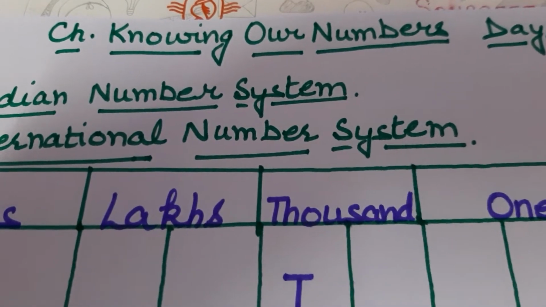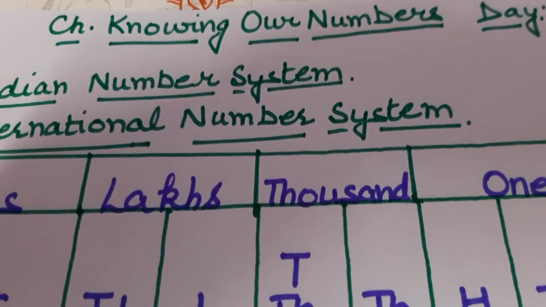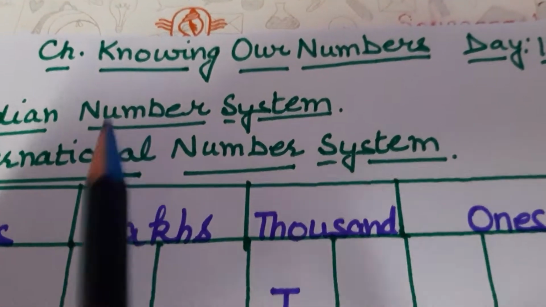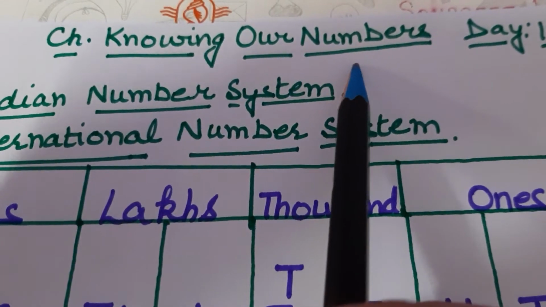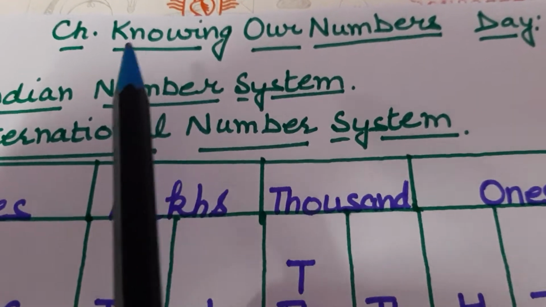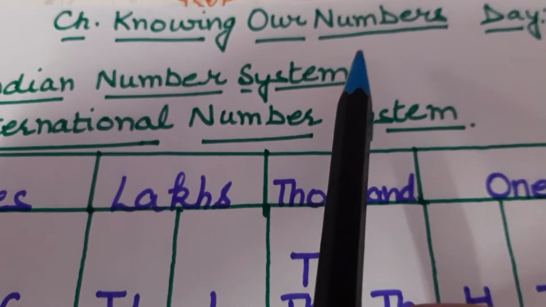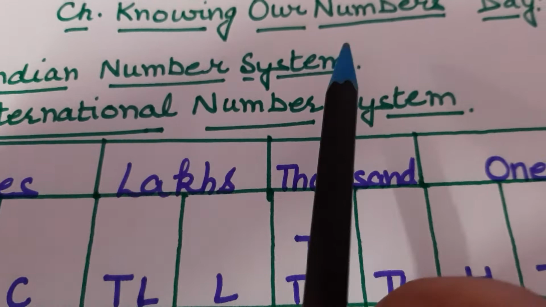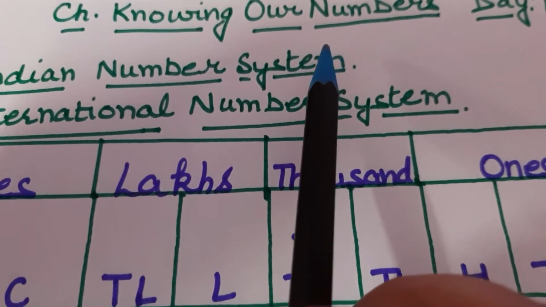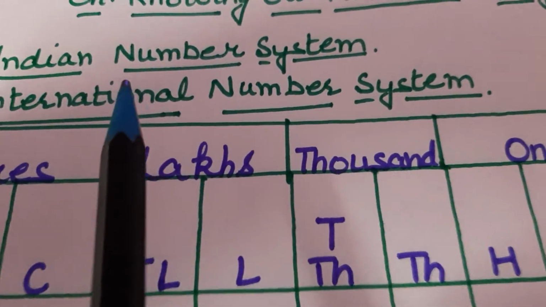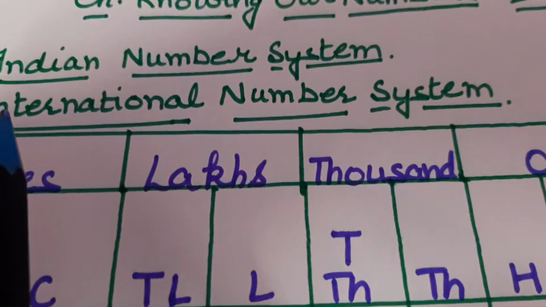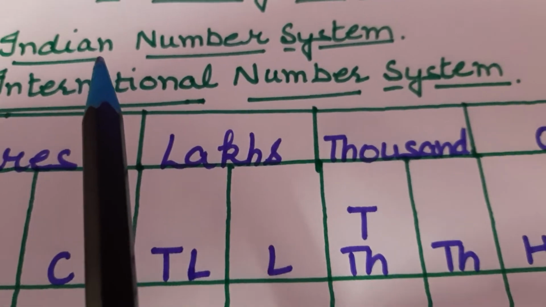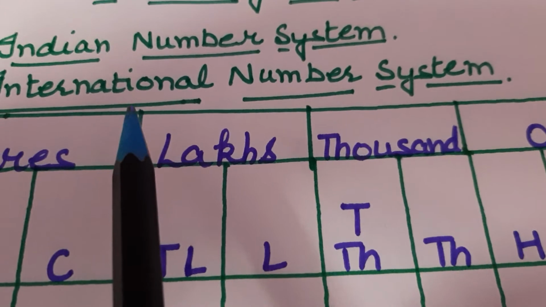So students, today we are going to start our new chapter, Knowing Our Numbers. This chapter you have done in grade 5 also, but that time its name was Place Values. Okay? Topics are same. So first we will discuss two number systems.